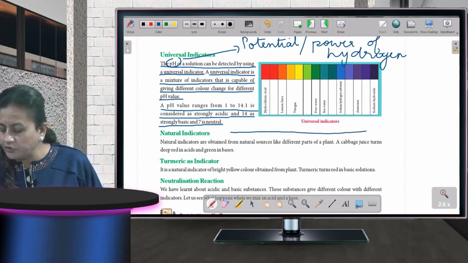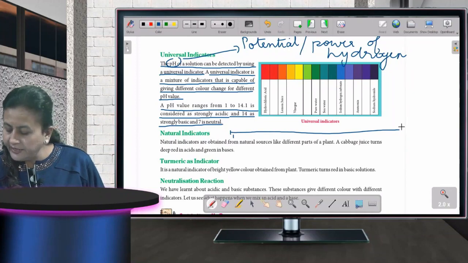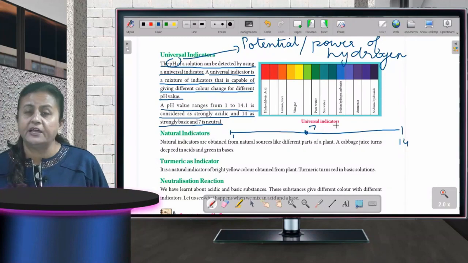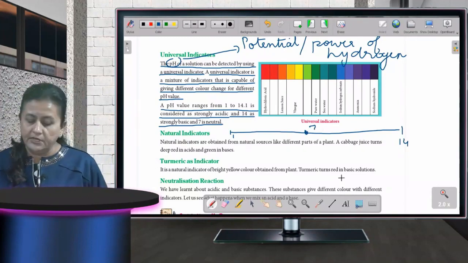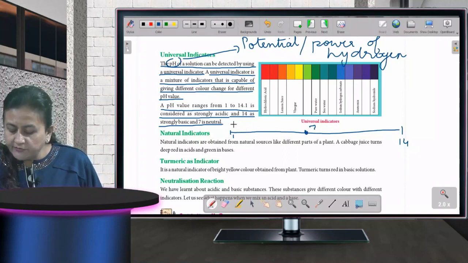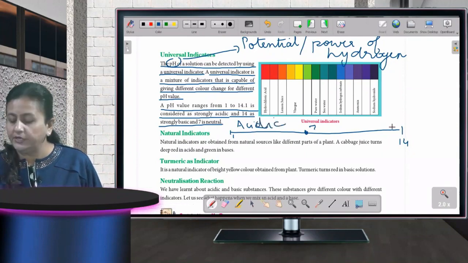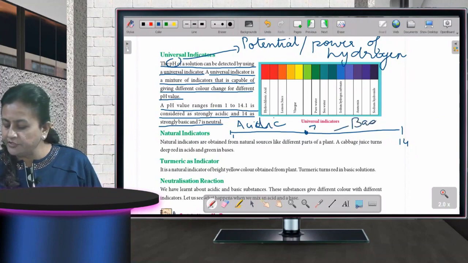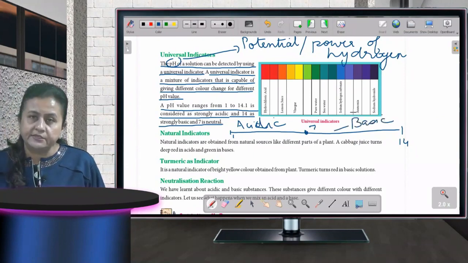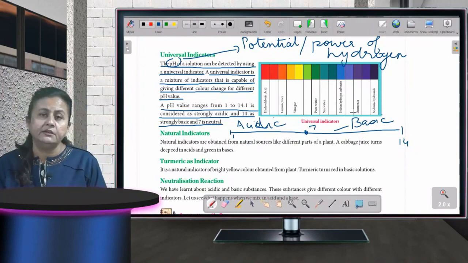So this is the universal indicator, it starts from 1 and ends on 14. In case the pH value comes to 7, that means it is neutral. In case the solution's pH value comes between 1 and 7, it is acidic, and if it comes between 7 and 14, it is basic. Fine, children. 1 to 7 acidic, 7 is neutral, and 7 to 14 the given solution is basic in nature.